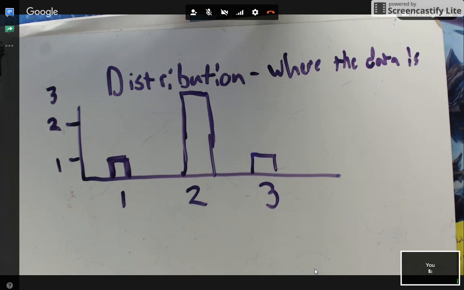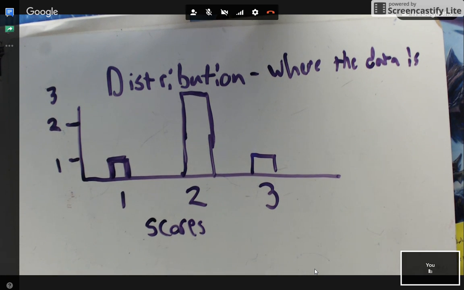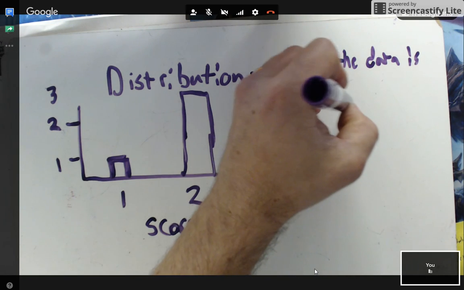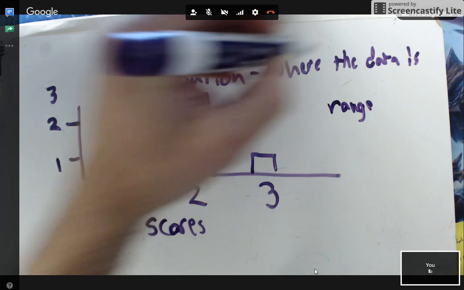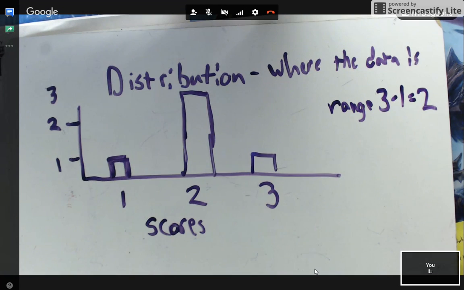All right, so distribution, or where the data is. If I wanted to find the range of my distribution, because that's more or less what a distribution is when you think about it, because a range includes all the data, right? The whole distribution. How do I find the range of this? Okay, so my largest score was 3, my smallest score was 1. So my range of my data, the largest one was 3, the smallest one was 1, would be 3 minus 1 equals 2.